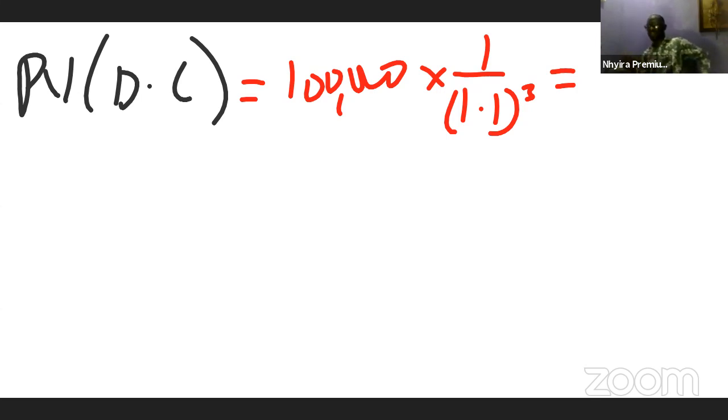Exponent 3 because the license is 3 years, and it's at the end of the 3 years that we are going to be decommissioning it. So when we do the computation, that is going to give us 75,131. So that's the present value.